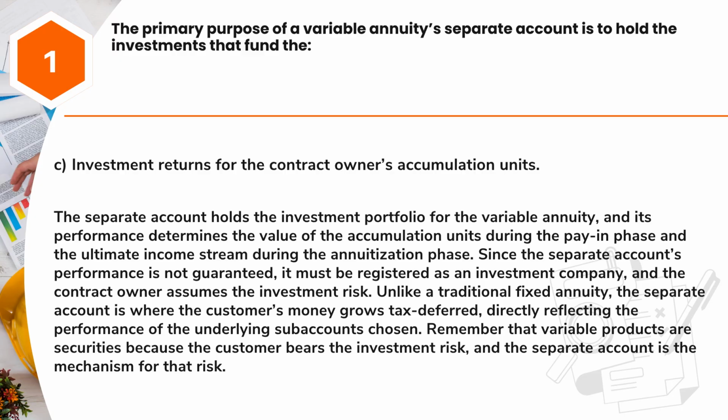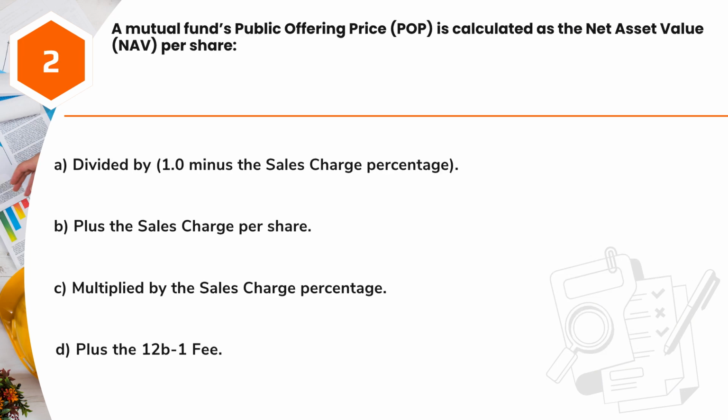Since the separate account's performance is not guaranteed, it must be registered as an investment company, and the contract owner assumes the investment risk. Unlike a traditional fixed annuity, the separate account is where the customer's money grows tax-deferred, directly reflecting the performance of the underlying sub-accounts chosen. Remember that variable products are securities because the customer bears the investment risk, and the separate account is the mechanism for that risk.